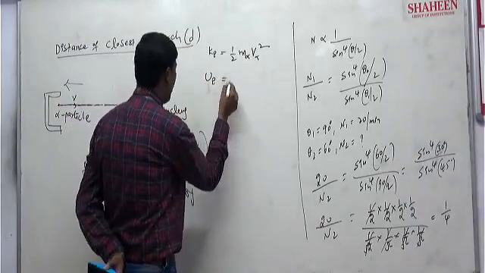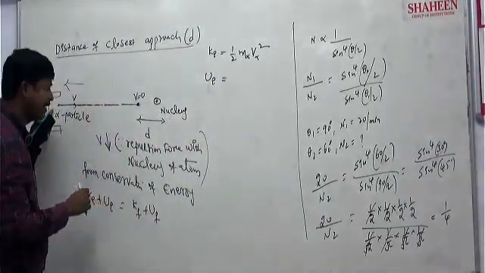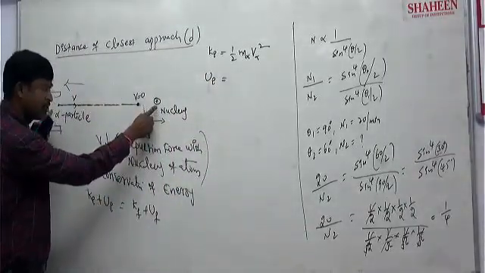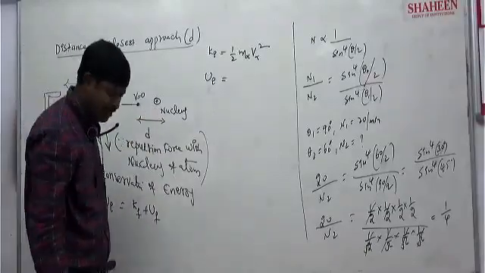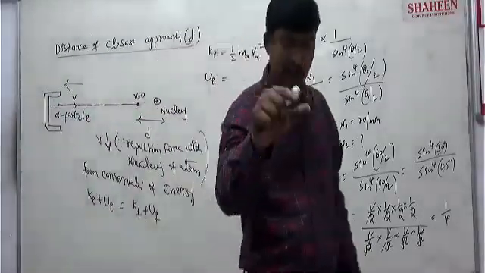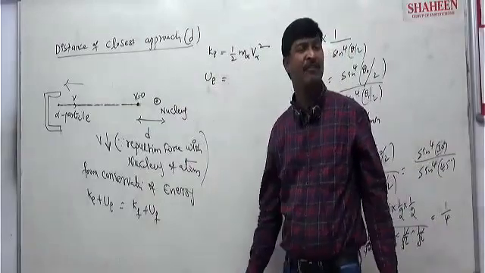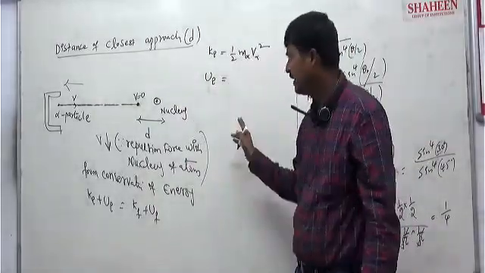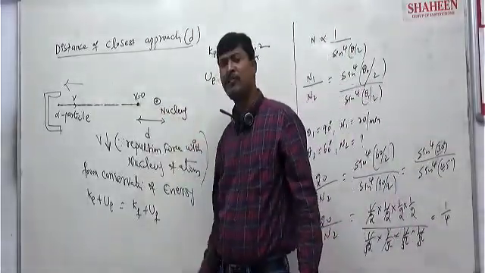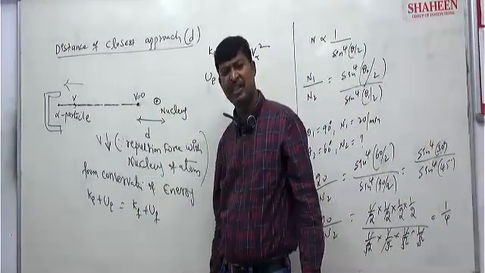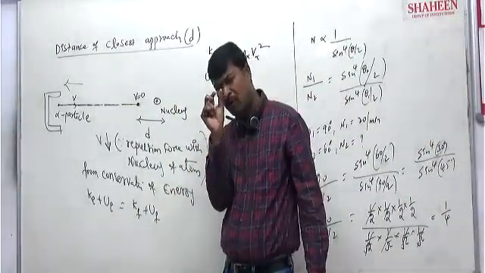Next, U initial. Initially the alpha particle is here and the nucleus is here. So is the distance between them finite or infinite? Infinite. Why? The nucleus size is 1 Fermi, 10 to the power of minus 15 meter, which is very small.